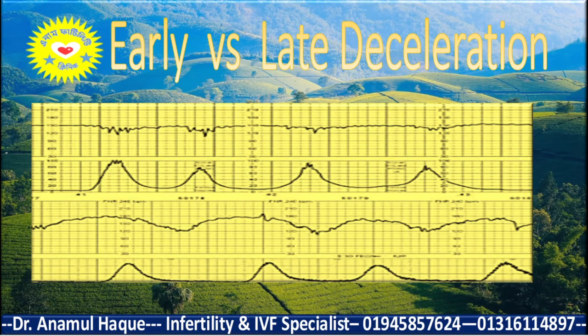Now see the difference between the early deceleration and the late deceleration. The upper one, you see with the uterine contraction, there is a deceleration. This is early deceleration, but when the deceleration occurs after the uterine contraction, this is late deceleration.